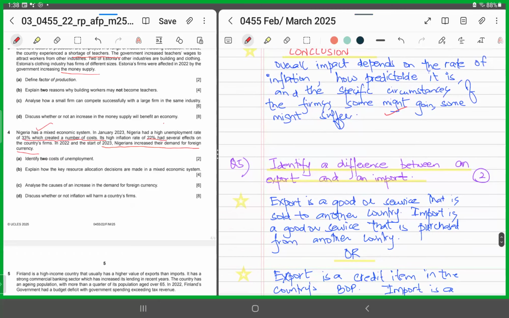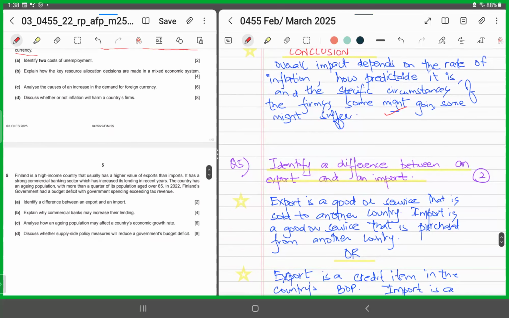Let's look at question number 5, the final question. It says Finland is a high income country that usually has a higher value of exports than imports, and it has a strong commercial banking sector, which has increased its lending. In recent years, the country has an aging population, with more than a quarter of its population aged over 65. In 2022, Finland's government had a budget deficit, with government spending exceeding tax revenue.